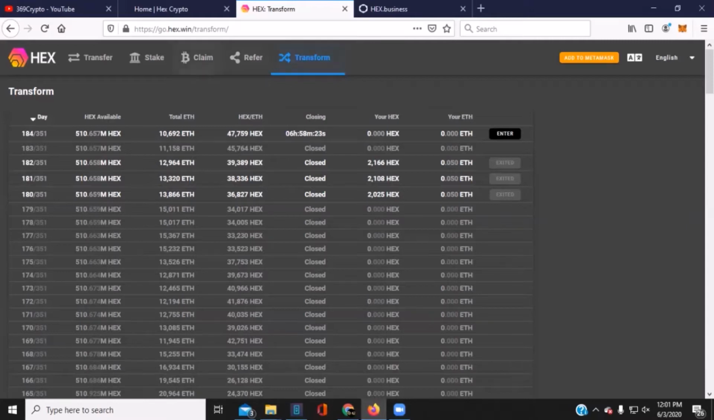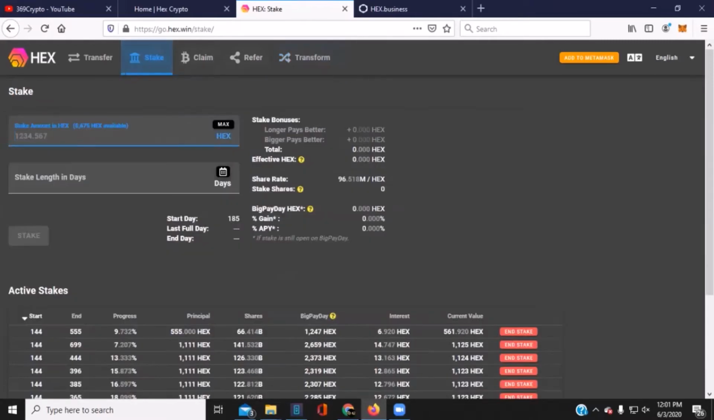Another thing that I want to talk about today is the staking function of HEX. It is really what's built into the actual code that makes HEX HEX. You would think, like, Ethereum is programmable money or something to that effect. Well, HEX is programmed money. So what happens is when you stake your HEX, you can choose, let's choose 1111. And as you can see, the bonus is bigger, it pays better.